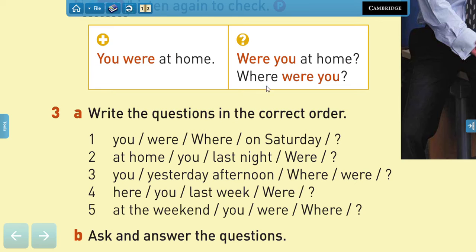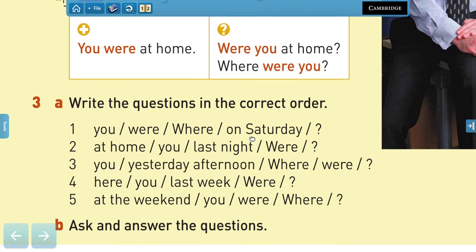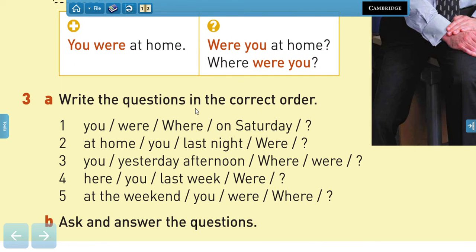Siempre los question words, como los que le di recién de ejemplo, siempre van a ir primero. ¿Ya? Nunca van a cambiar de posición. Siempre va a ir esto y después en este caso el verbo y el sujeto. Nunca al revés. Nunca question word, subject and verb. Recuerden que siempre invertimos los roles del verbo y del sujeto cuando hacemos preguntas. Now, write the questions in the correct order. So please pause the video because we're going to be checking your answers in a moment. All right?